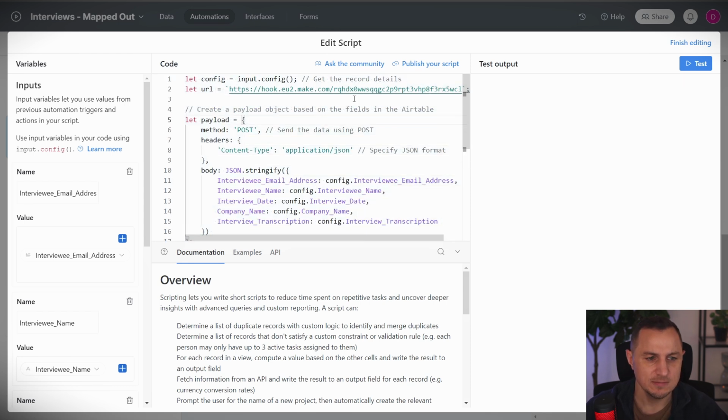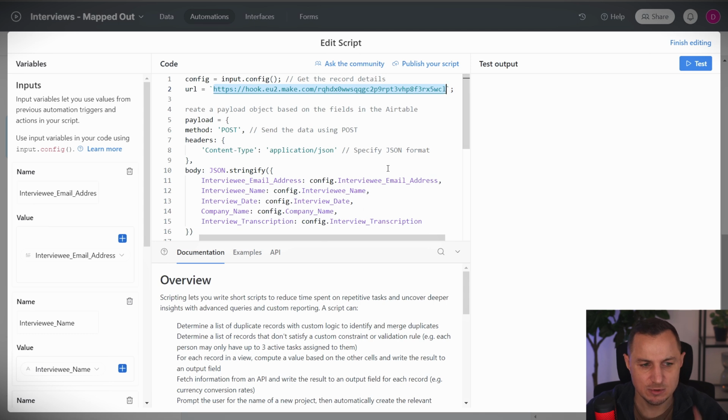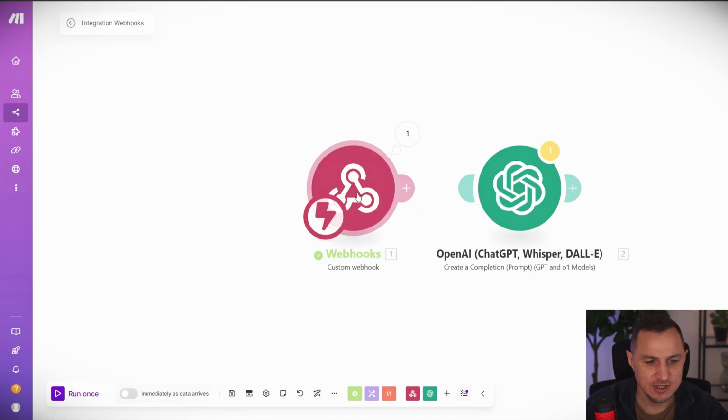So this code here contains a URL. By the way, I will share the code with you. You can just copy the code. You will also find it underneath the video. And this URL is what we actually need to get from this webhook.